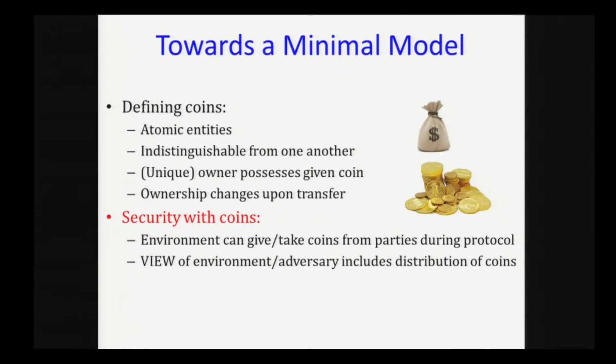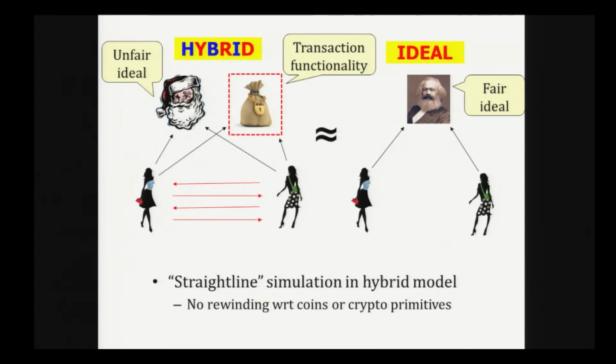Very briefly, to prove security, we work in a UC-like model, of course, now with coins. Here, the environment can give or take coins to the parties during the protocol. And the view of the environment of the adversary will now include the distribution of coins. So in our theorems, we'll actually prove something like this. Our protocols